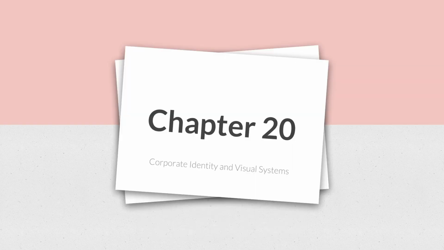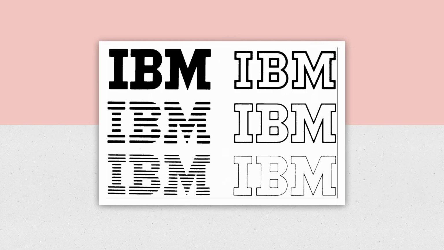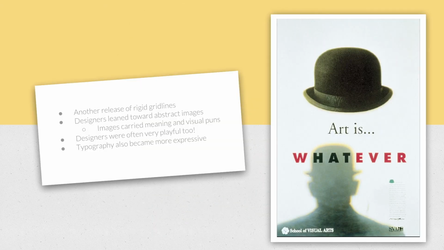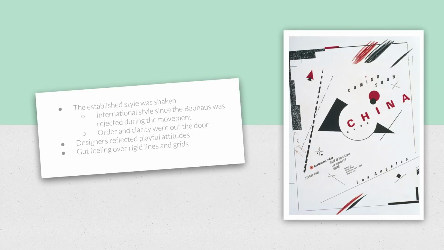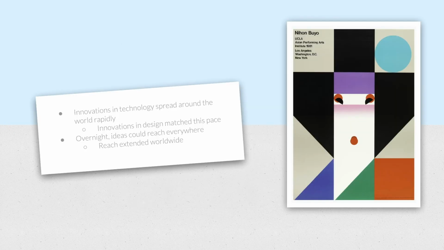An increased capacity for consumer goods post-World War II led to the development of individual corporate identities which competed for diverse audiences. Designers moved forward with creating more abstract images which carried meaning. Often, a visual pun or play on words using typography was included. Postmodernism challenged the order and clarity of design by expressing the playful attitude of the time. Designers would often rely on their gut feeling to place a form in space. Conceptual innovation was now becoming a global dialogue with a worldwide reach.